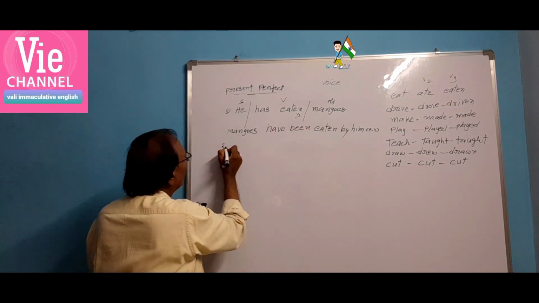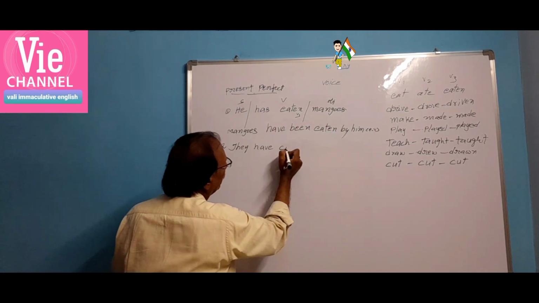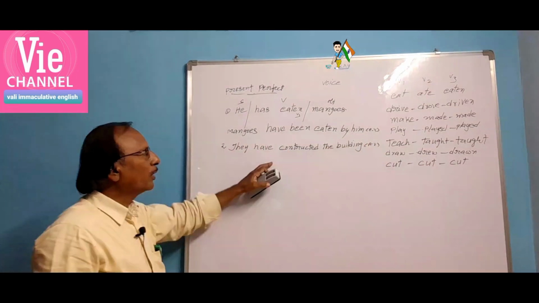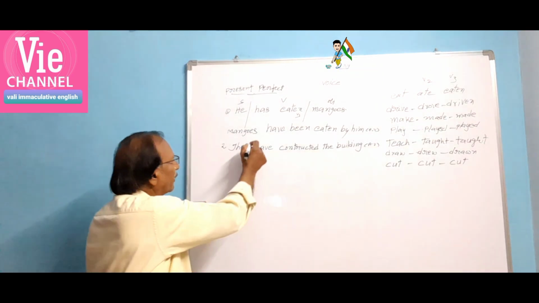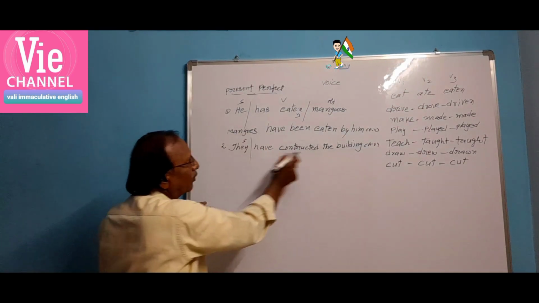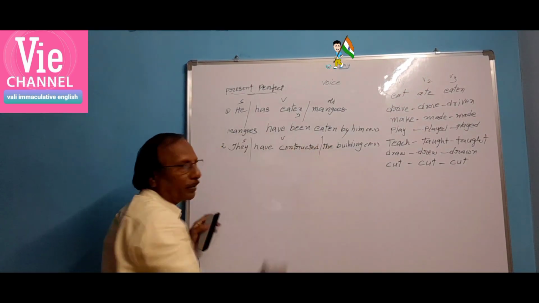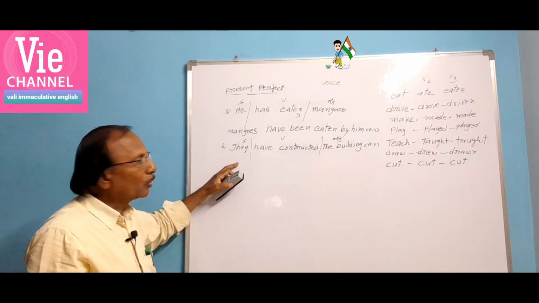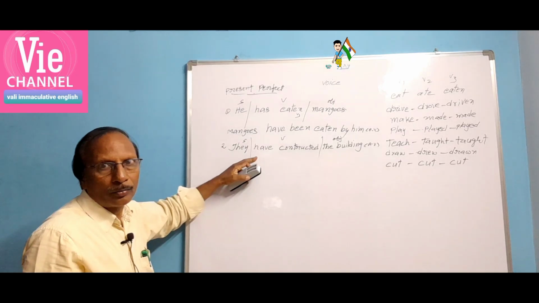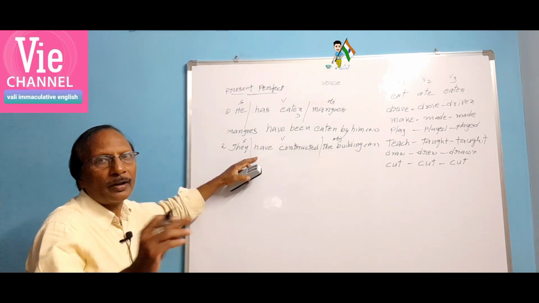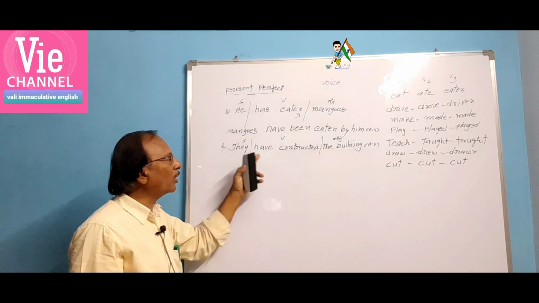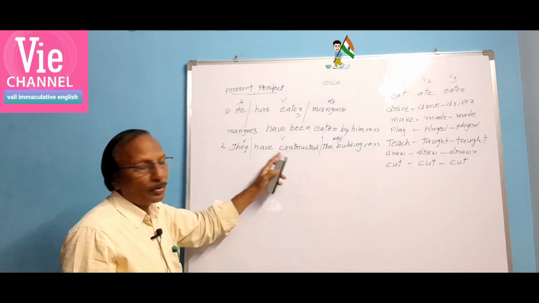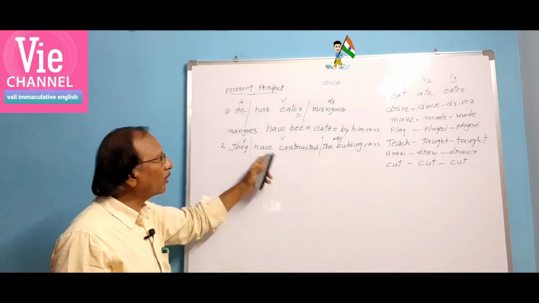Let us see the next sentence. They have constructed the building. This is active voice. They is the subject, have constructed is the verb, the building is the object. They is plural, so we have used have. You have to use either has or have. Subject is plural, so we have used have. And then constructed is the main verb; helping verb plus main verb together we call verb.